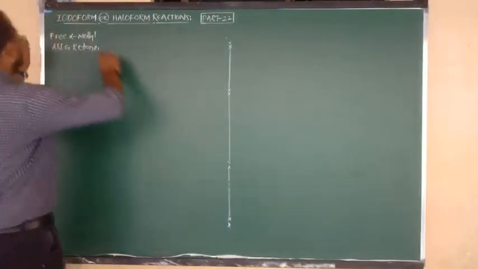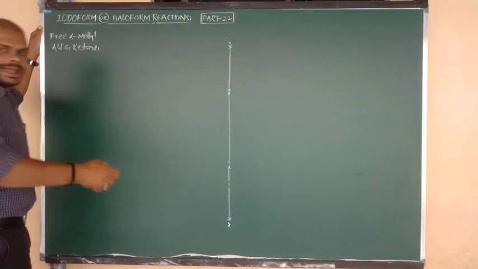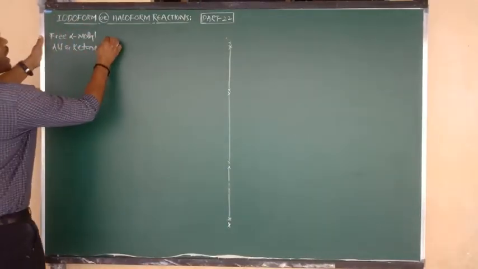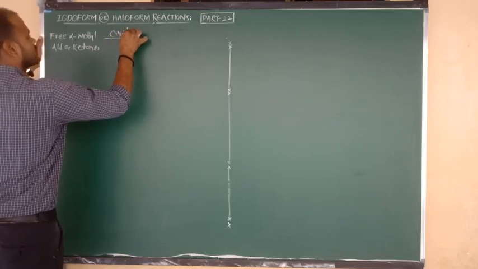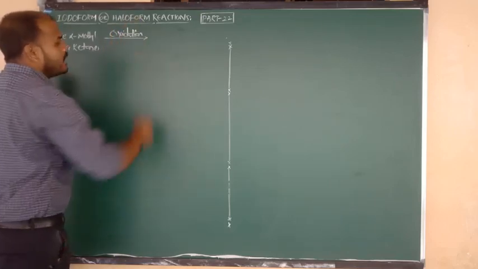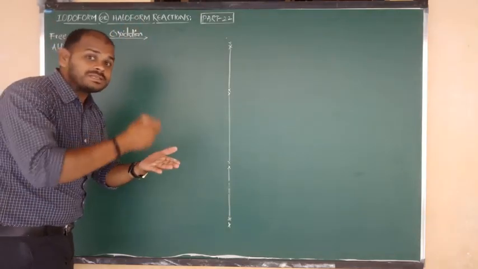Free alpha methyl aldehydes and ketones undergo oxidation. But with which oxidizing agents?